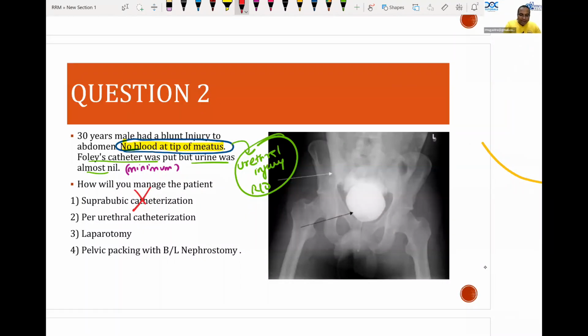Periurethral catheterization is already done. They have already done a periurethral catheterization. It is not going to help. A bladder rupture is not going to be helped only with the periurethral catheterization. And if it is an intraperitoneal rupture, we must do a laparotomy.